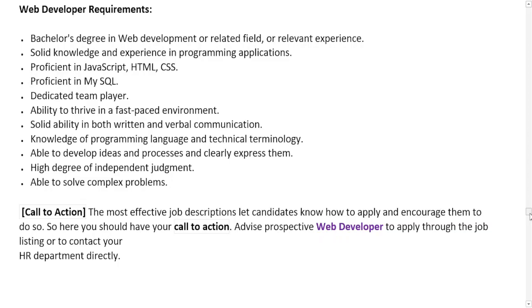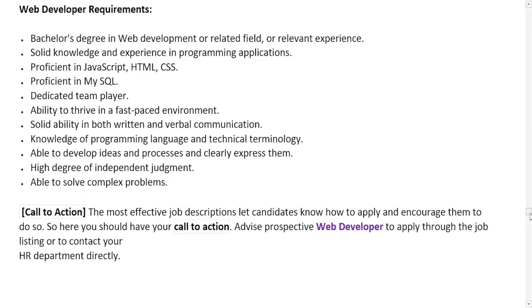As a web developer, you must have a bachelor's degree in web development or a related field, or relevant experience. You must also have solid knowledge and experience in programming applications, proficient in JavaScript, HTML, CSS, as well as MySQL. You must also be a dedicated team player. You must have the ability to thrive in a fast-paced environment, and solid ability in both written and verbal communication. You must also have knowledge of programming language and technical terminology. You must be able to develop ideas and processes and clearly express them. High degree of independent judgment. You must also be able to solve complex problems. So all these are the important requirements for a job of a web developer.